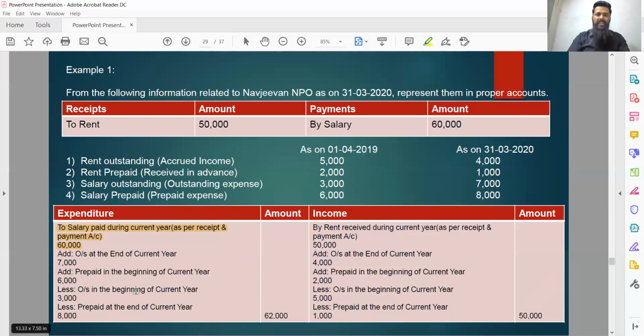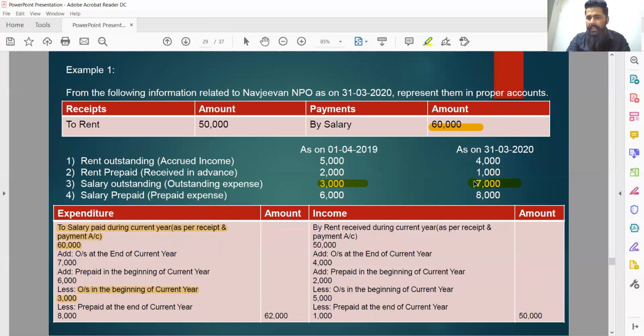So the total amount of rupees 60,000 was paid during the current financial year, out of which rupees 3,000 was outstanding in the beginning, which means this payment of salary is made during the current financial year, but that is not an expense of the current financial year. It was outstanding since the previous financial year. So these 3,000 rupees must be deducted from the current financial year's amount. So from the amount of rupees 60,000 that has been put to the debit side of the income and expenditure account, we are supposed to deduct rupees 3,000 because it does not relate to the current financial year. It relates to the previous financial year.